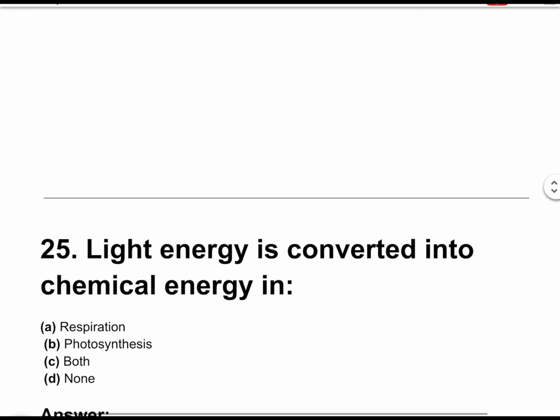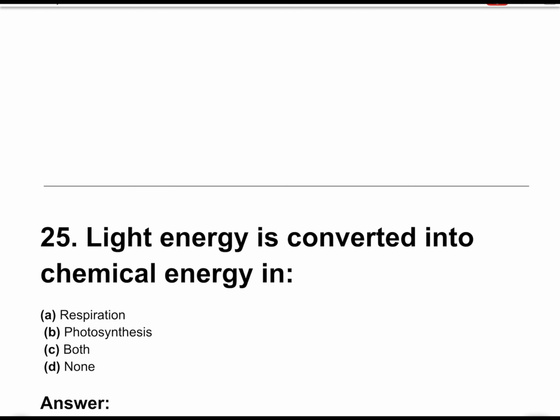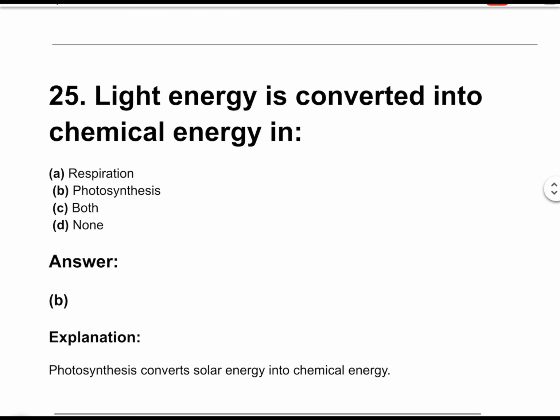Question number 25. Light energy is converted into chemical energy in. The correct answer is option B. Photosynthesis. Photosynthesis converts solar energy into chemical energy.